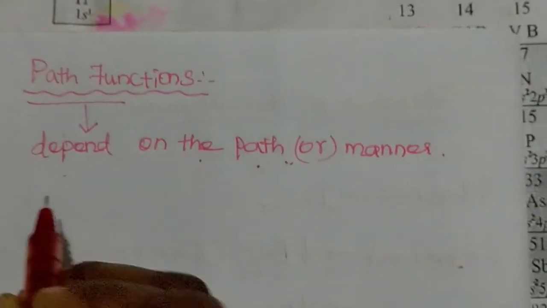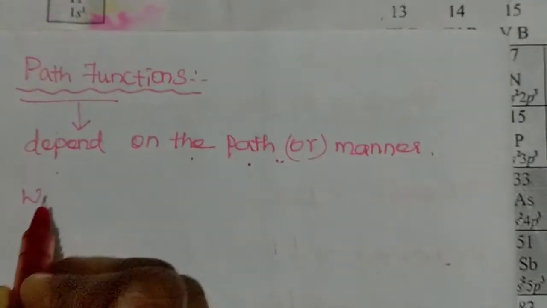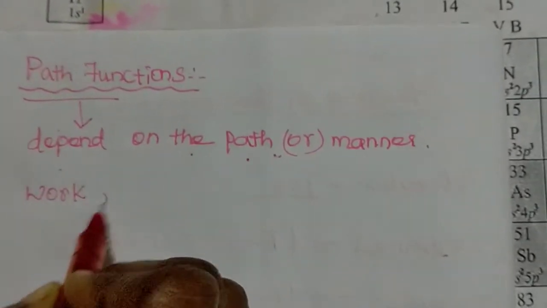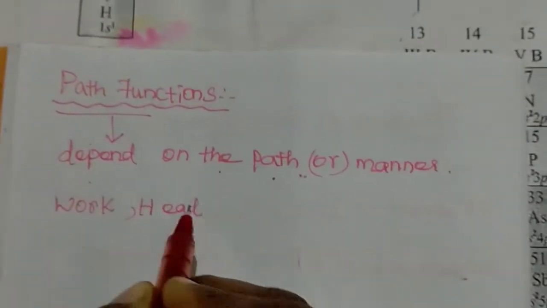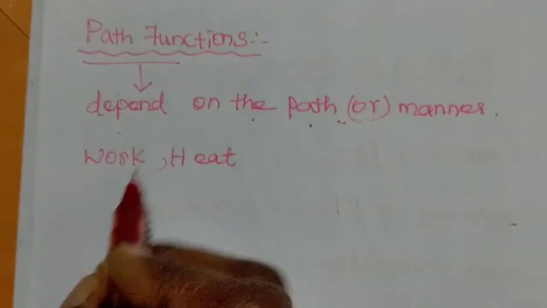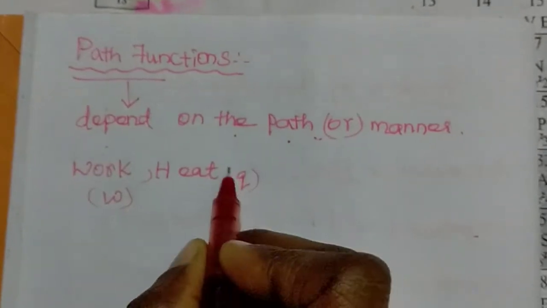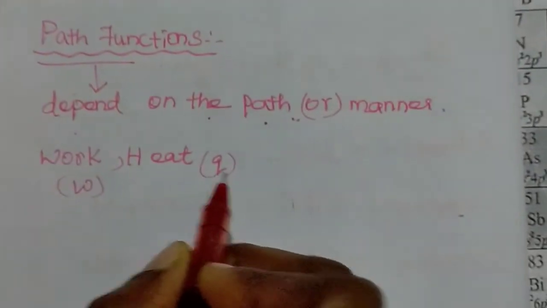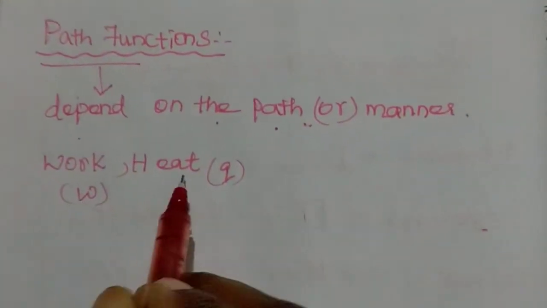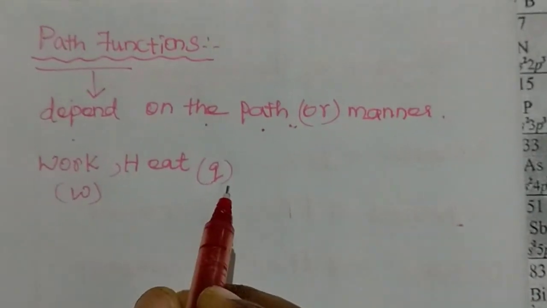The path functions are work and heat. You know that we denote work as W. How to denote heat? Q. Don't forget this Q. Work means W and heat means Q.